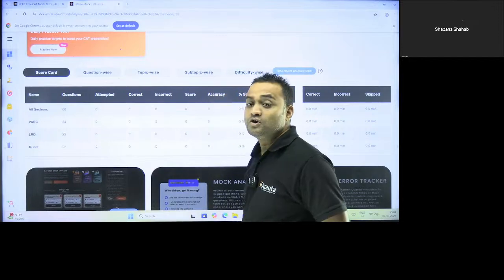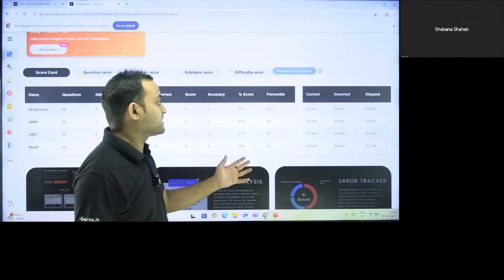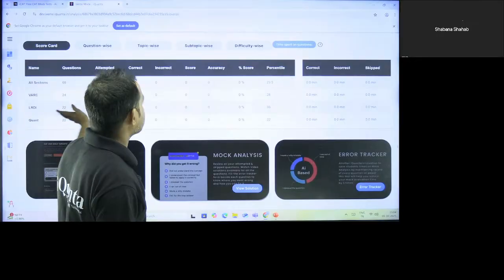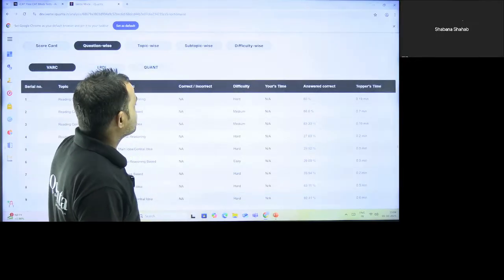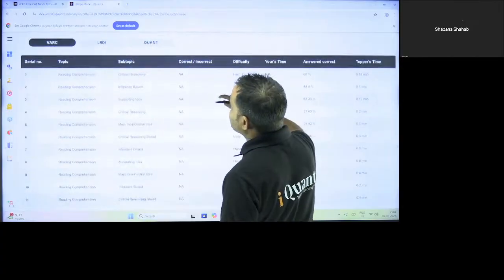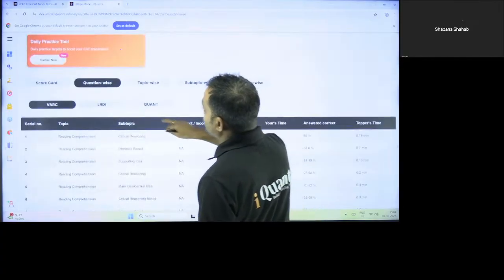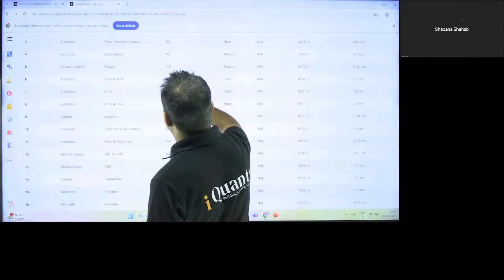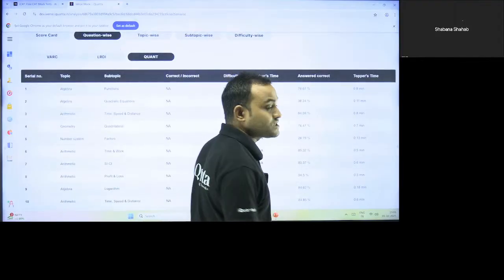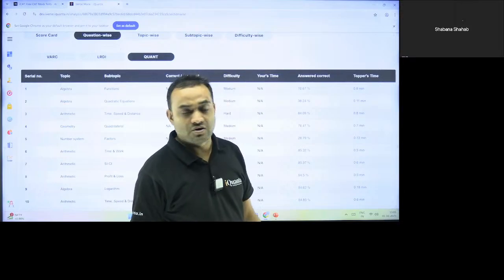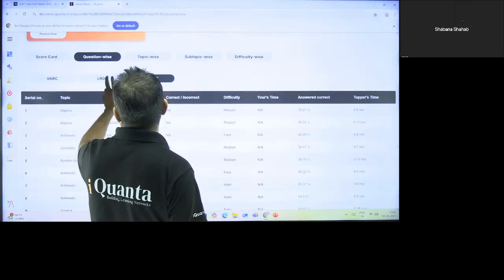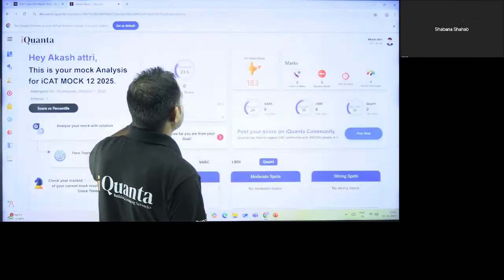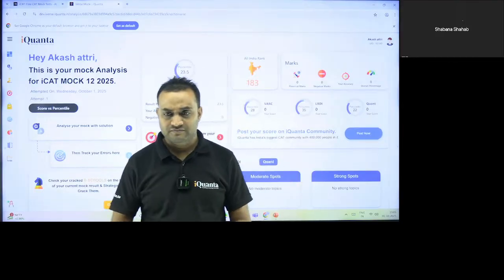Then comes this detailed analysis regarding how many questions you have attempted, how many of them are correct, incorrect, total score, what's the accuracy and everything. What is the time taken by you, okay, and according to every single section, what's your percentile. You can also take all the analysis topic wise, okay. You can see this is VARC topic wise, LRDI topic wise, what are the questions, the topic names, questions that you have done, and what is the time taken by the topper, okay. So all of these are the analysis regarding your mocks. I hope if you are writing regular mocks, then you must be very much familiar with that, right?